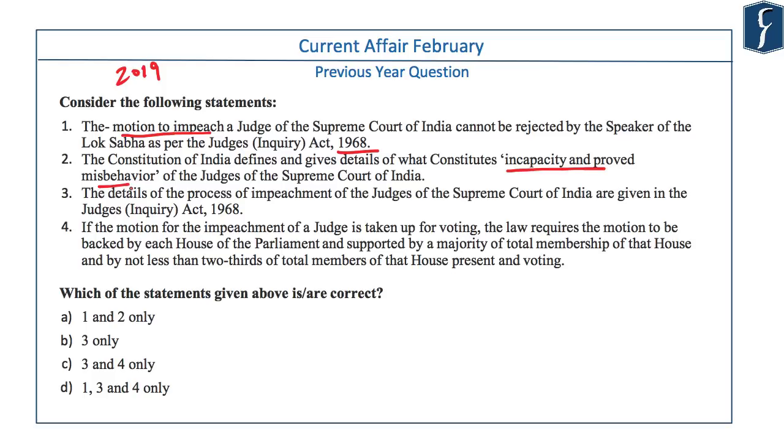They have been mentioned but not explained or defined in the Constitution. And the statement says that the Constitution has defined them. So the statement is incorrect. The rest of the 2 statements are factual and correct, and they are related with judges rather than the topic of our discussion, the office of Speaker. So we will not discuss them, but the answer would be option C.